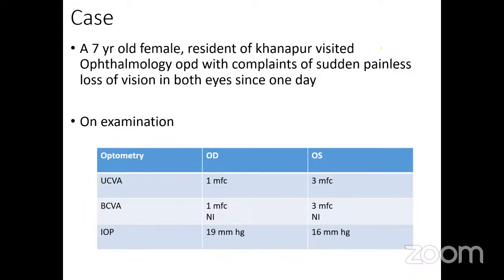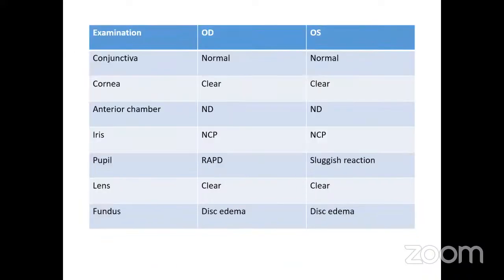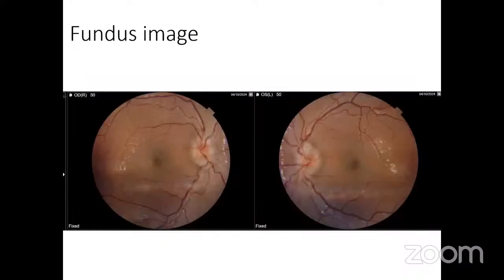A 7-year-old female resident of Khanapur visited the ophthalmology OPD with complaints of sudden painless loss of vision in both eyes since one day. On examination, her uncorrected visual acuity was finger counting at 1 meter in the right eye, whereas it was finger counting at 3 meters in the left eye, which was not improving. There was RAPD present in the right eye, whereas a sluggish pupillary reaction was noted in the left eye. Fundus examination showed bilateral disc edema.